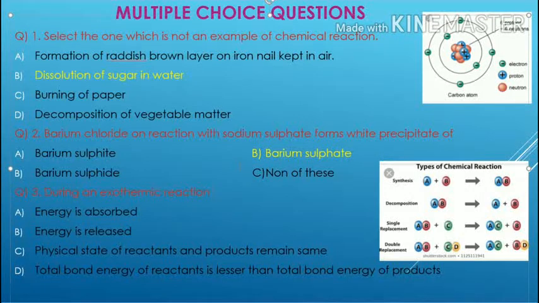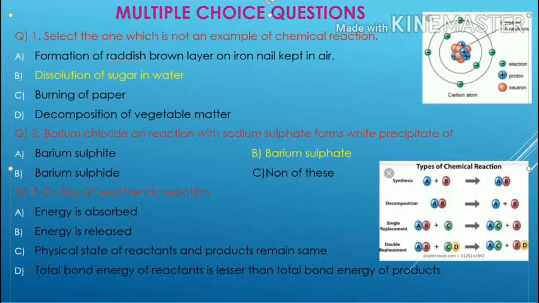What is a precipitate? The insoluble substance or residue formed is called a precipitate. A question also comes: what is a precipitation reaction? It is a most important reaction, because in 2 mark or 3 mark questions this also comes. And the color of this precipitate is white.